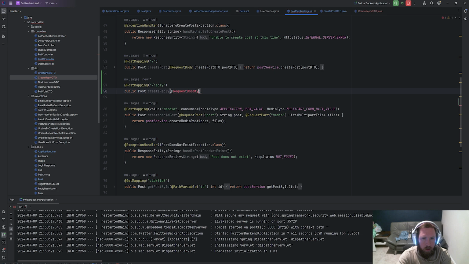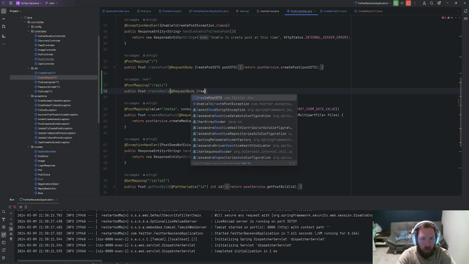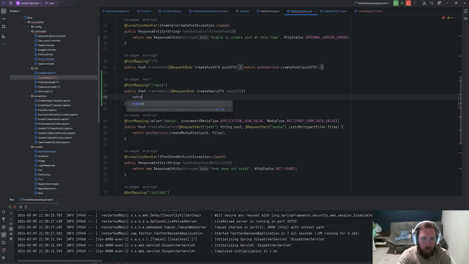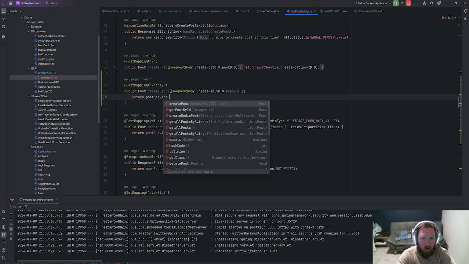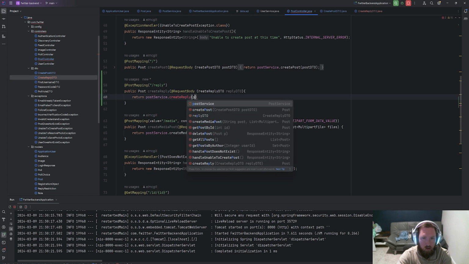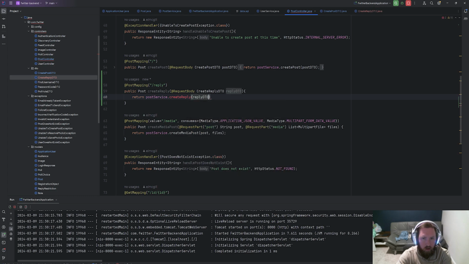And this will go ahead and return a public post, create reply at request body. And this will take in a create reply DTO, and we will simply return post service dot create reply, which we do not own yet, and this will take in the reply DTO.